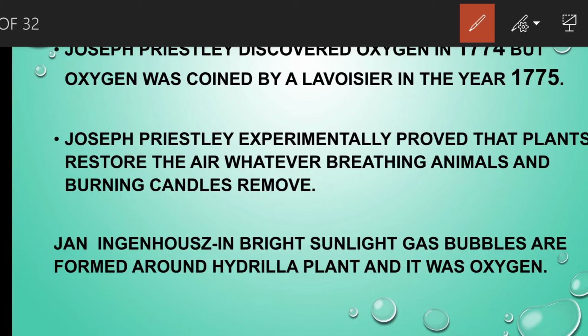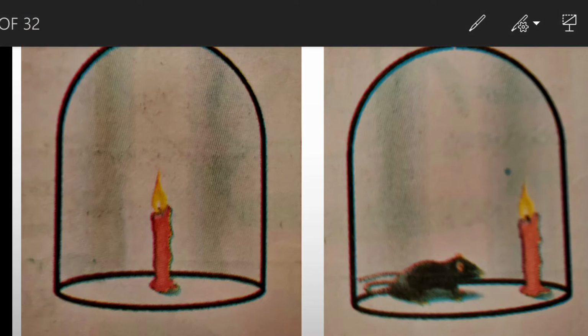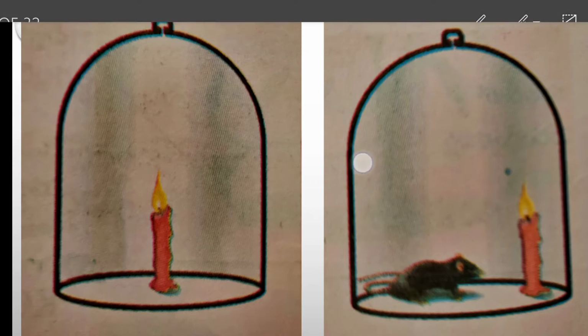Joseph Priestley experimentally proved that plants can restore the air that breathing animals and burning candles remove. Let us see that experiment. First, a burning candle is kept under the bell jar.